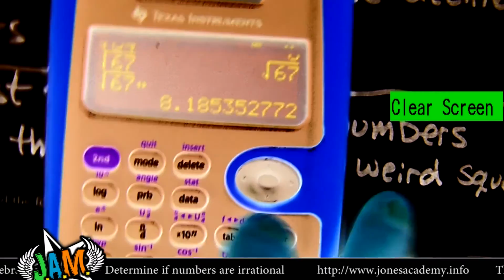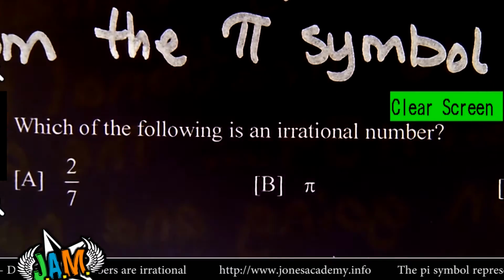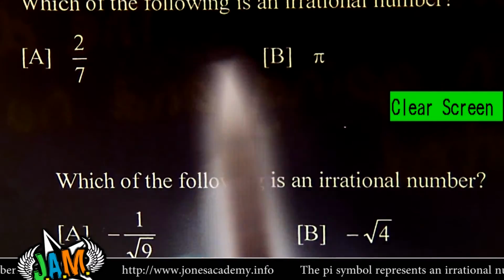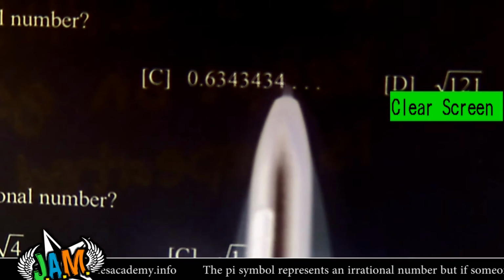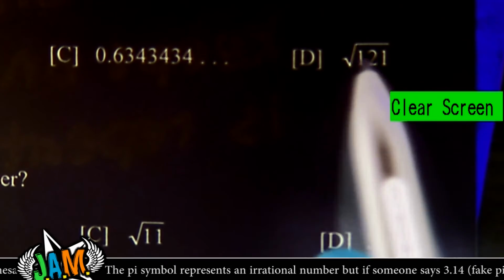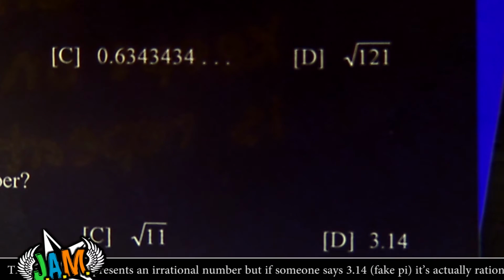Okay, so let's look at these 3, and then let's move on here. All right, which of the following is irrational? So you're looking between 2/7 pi, 0.6343434434, and the square root of 121. So you might think the square root of 121, you might say, hey, is that one of those weird square roots? It's not.